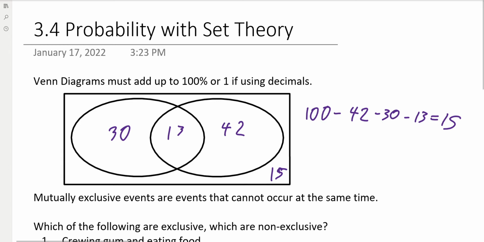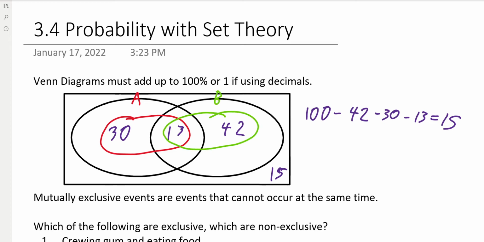Now, if you don't remember set theory, just keep in mind that both of these numbers together are what give us this first part, event A. Maybe I'll just label it A. And these two numbers, if you add those together, give us event B. Just be aware of that. That 13 is shared. That's what the Venn diagram is showing.